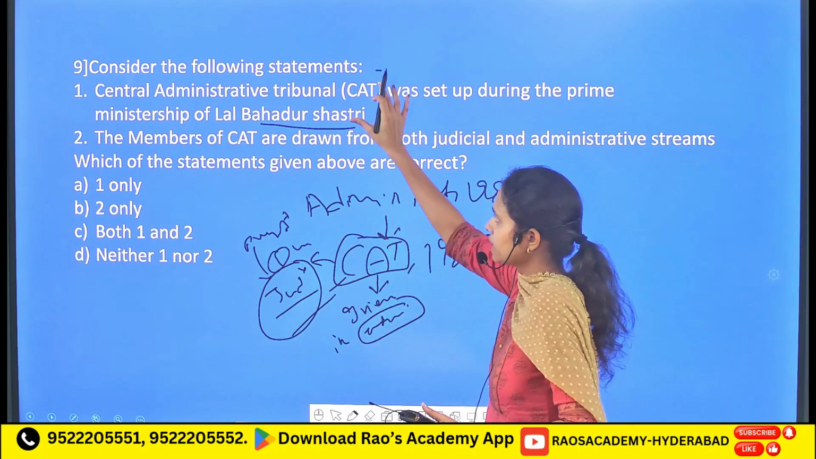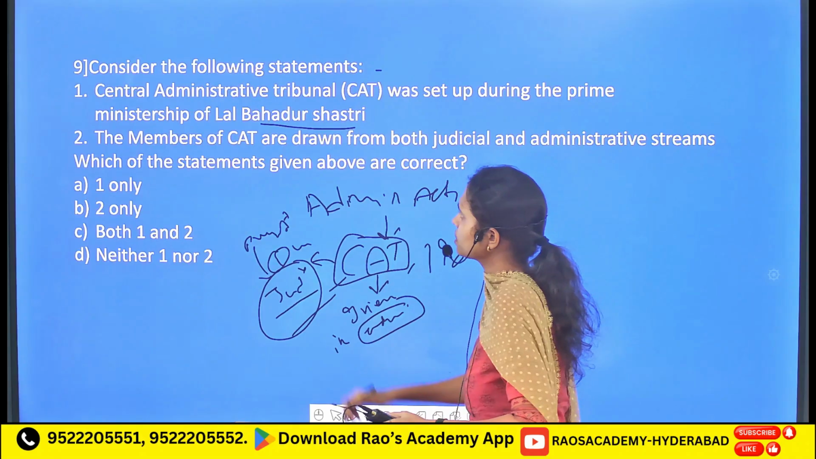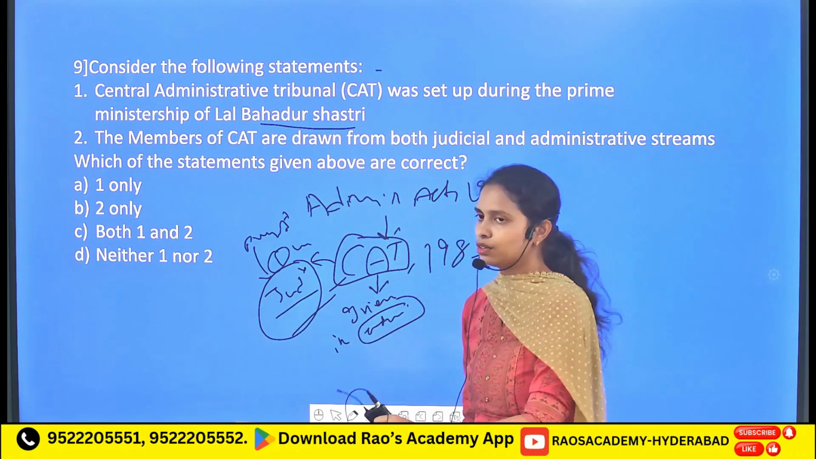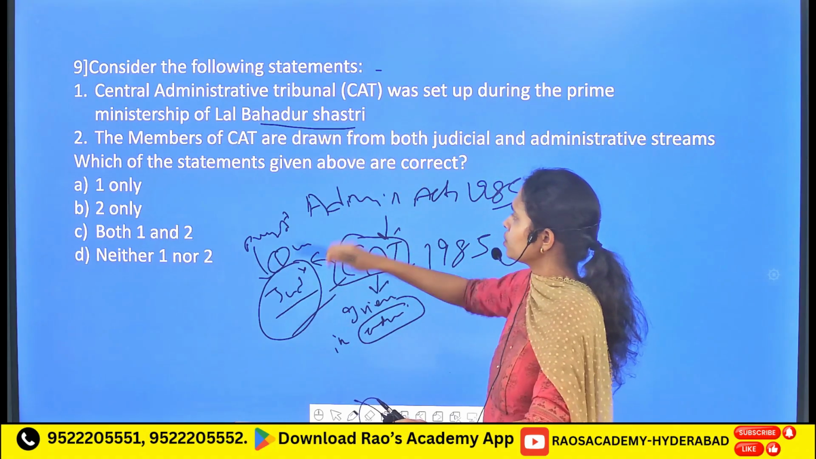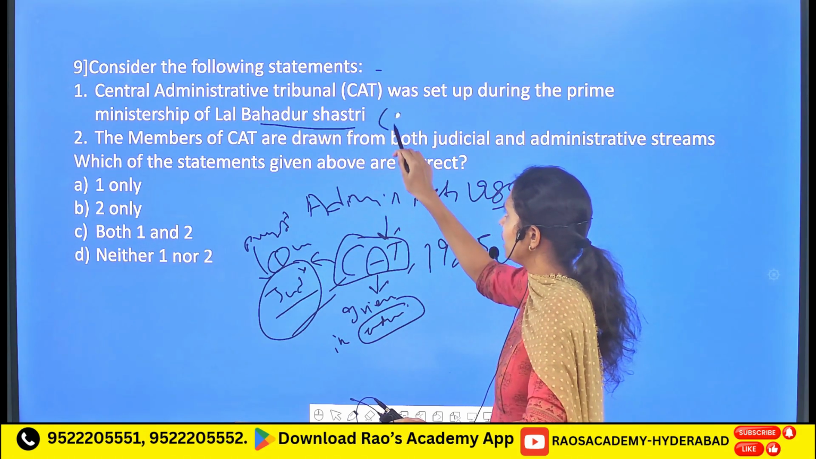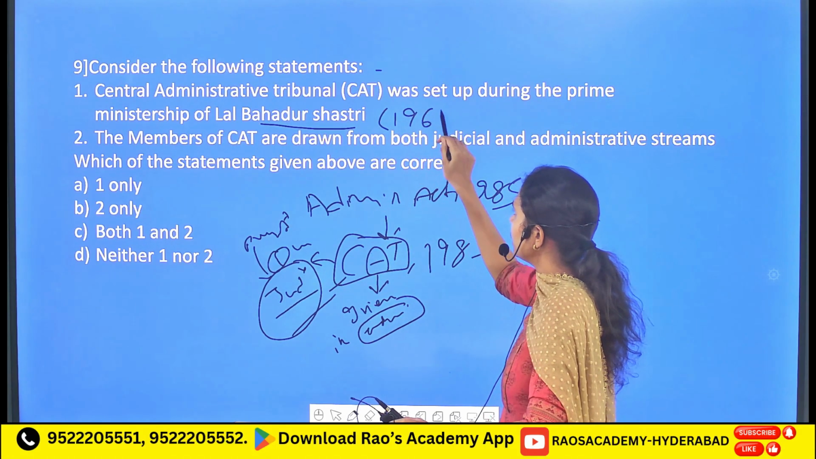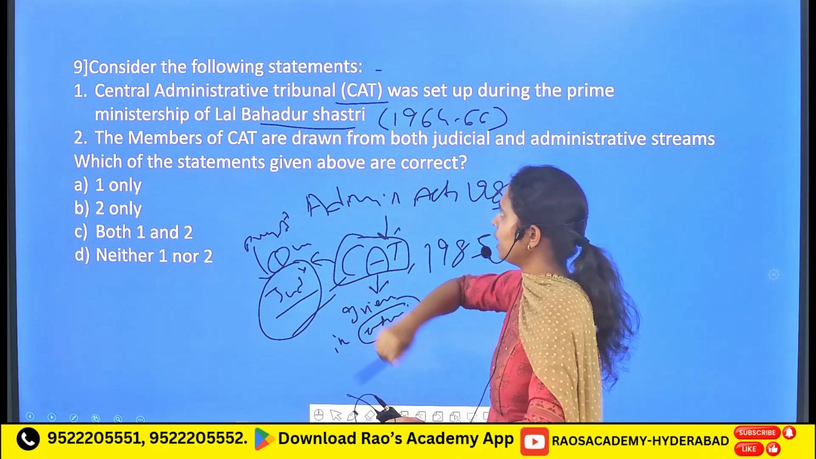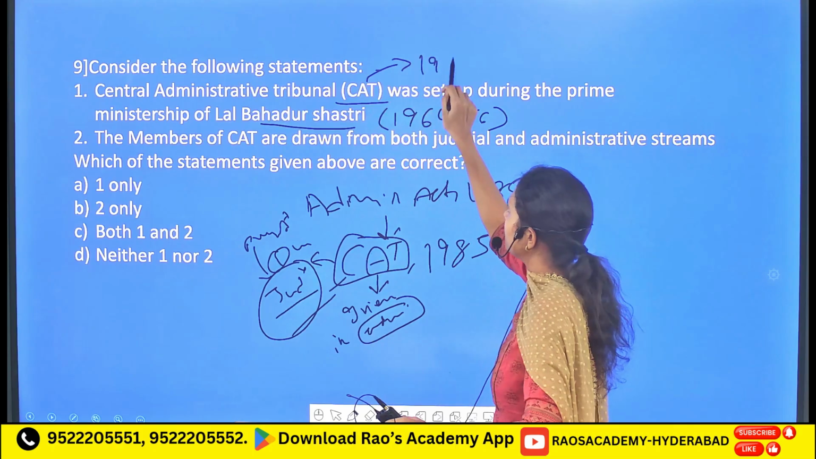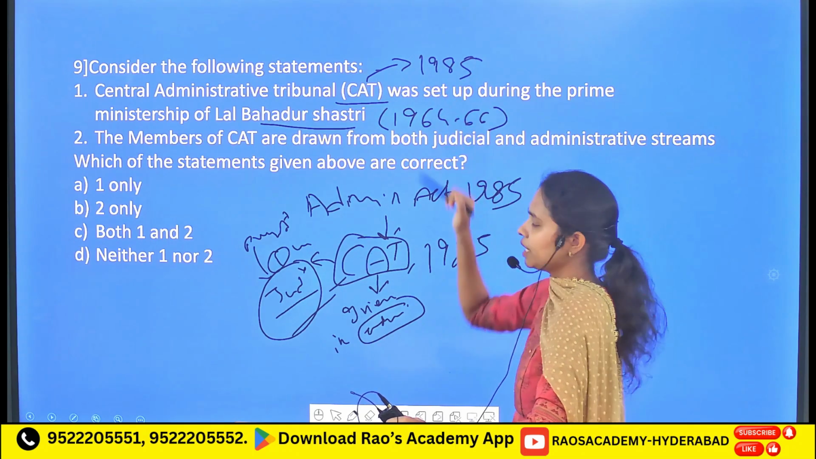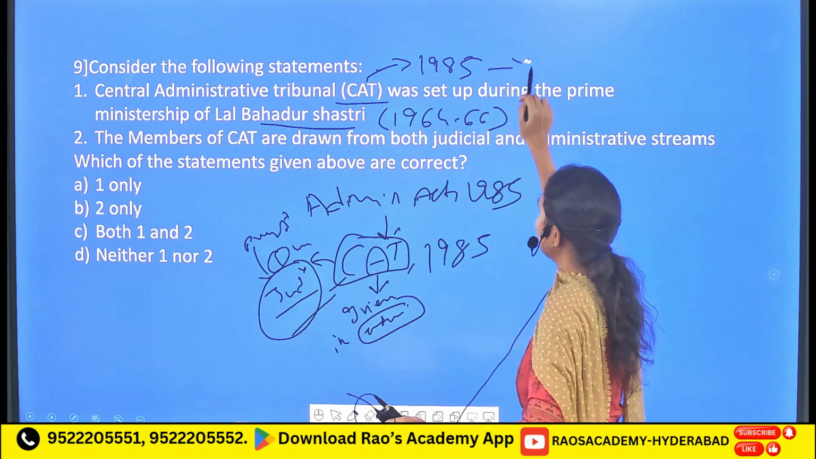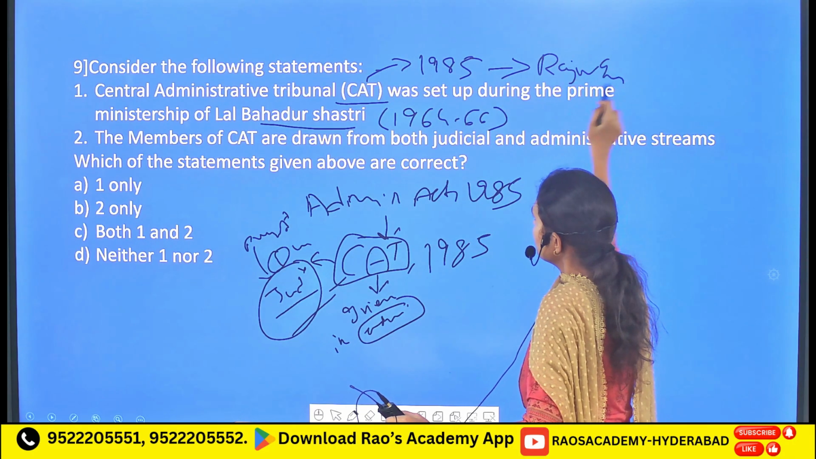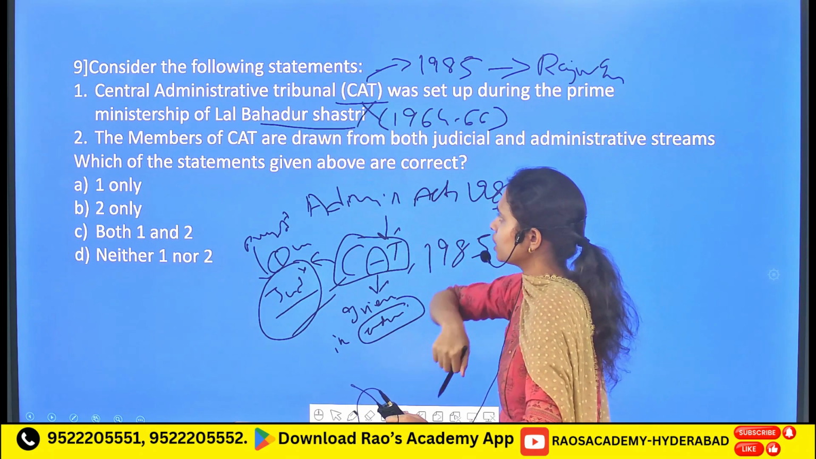So now let's understand the statements. Here, the Central Administrative Tribunal was set up during the Prime Ministership of Lal Bahadur Shastri. First of all, Lal Bahadur Shastri's reign ranged from 1964 to 66. Whereas the Central Administrative Tribunal was established in 1985, and at that time the Indian Prime Minister was Rajiv Gandhi. So the first one is an incorrect statement, followed by